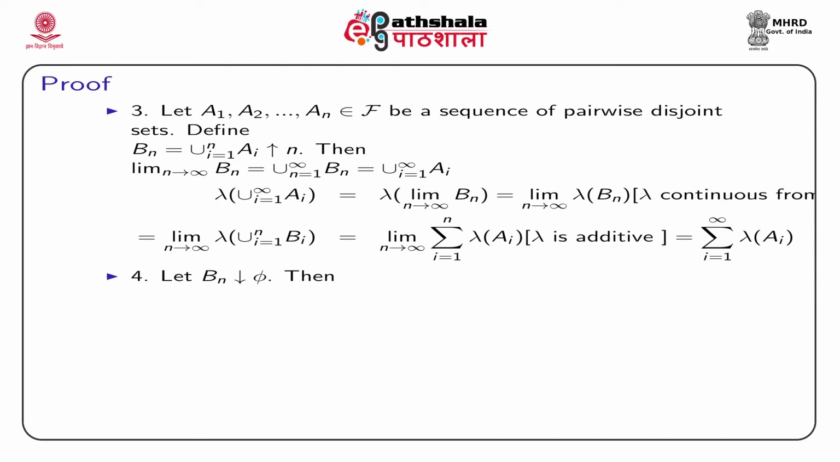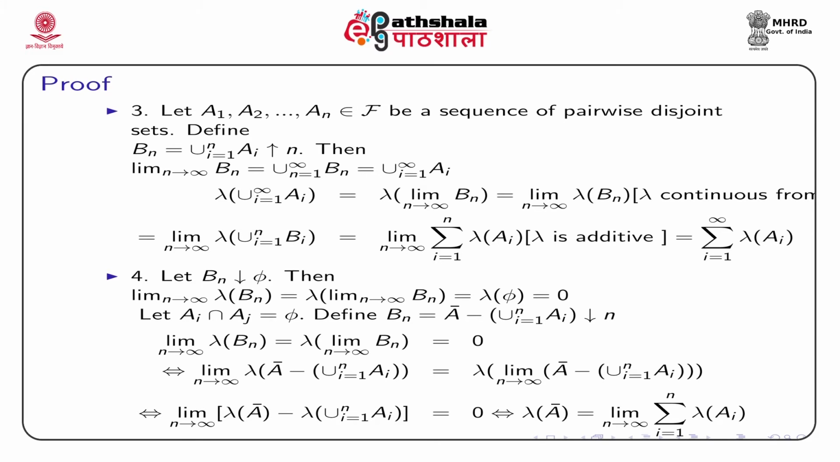Suppose that Bn is a decreasing sequence and it goes to the null set phi. Then what will happen? The limit as n tends to infinity of lambda of Bn will be lambda of the limit of Bn, and we know that the limit of Bn is phi and lambda of phi is 0, because lambda is a set function.